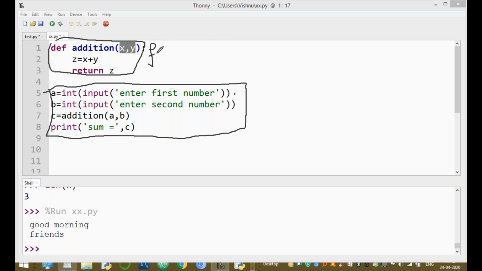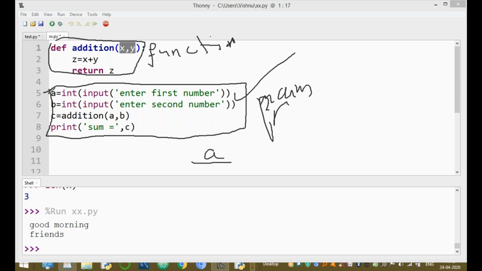This part is the function, and this part is the main program. Here the first statement is executed. Enter first number a, for example 5. Then the second statement is executed, and b equals, for example, 3. Then c equals addition of a comma b. Immediately the control is transferred to the addition function.